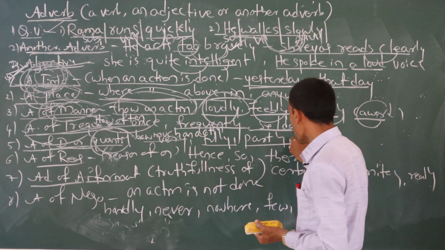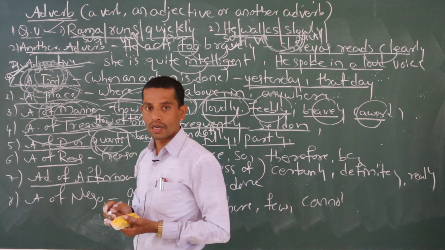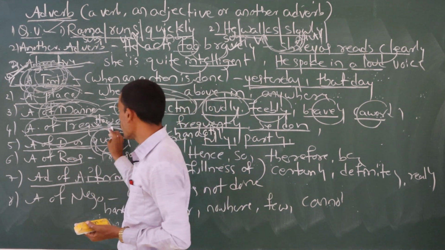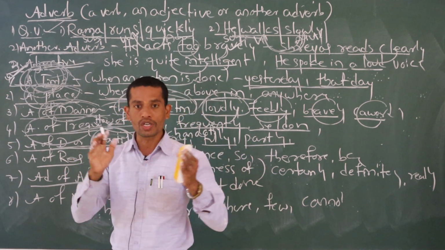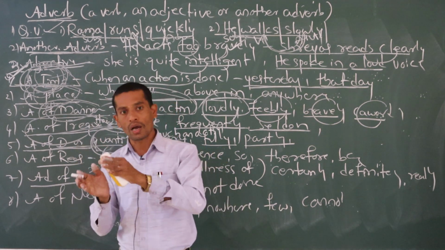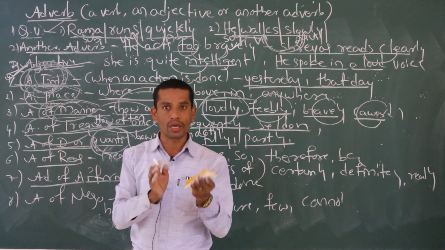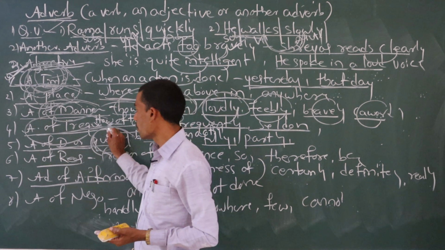Fully, partly, half. Like this we are talking. That is called adverb of quantity, meaning how much, this much or that much. We have to measure, we have to give a particular measurement. That is called adverb of quantity.